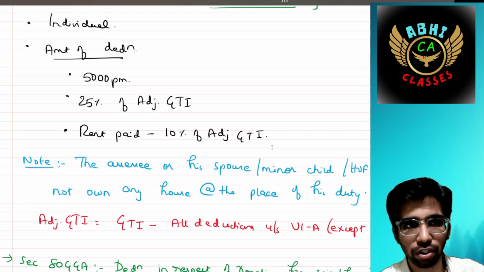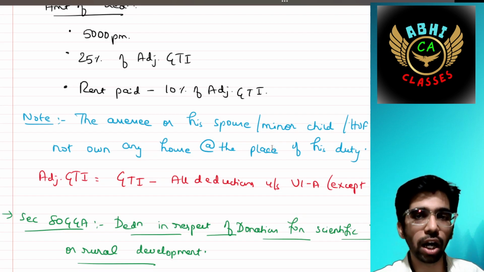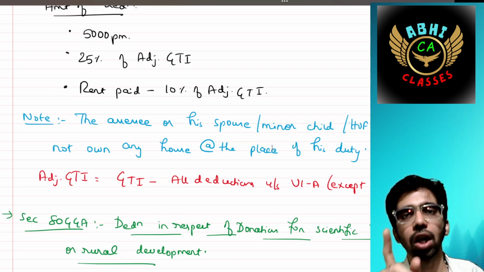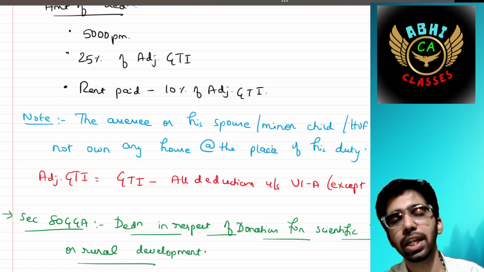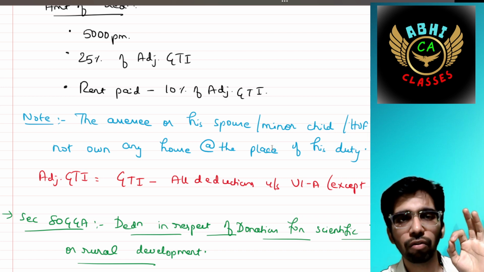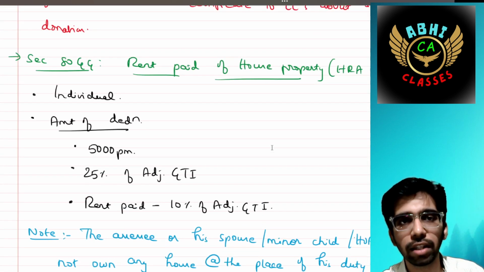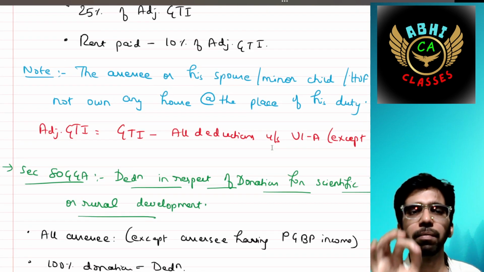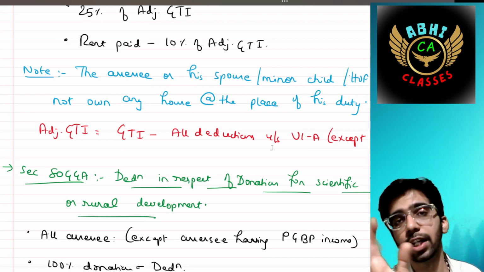Super. Then note, the assessee or his spouse or minor child, or in case of HUF, should not own any other house property at the place of his duty. There should not be any other house property in that residential area, in addition to the property for which he is availing that 80GG section. Okay, then adjusted total income is gross total income minus all the deductions except these deductions.